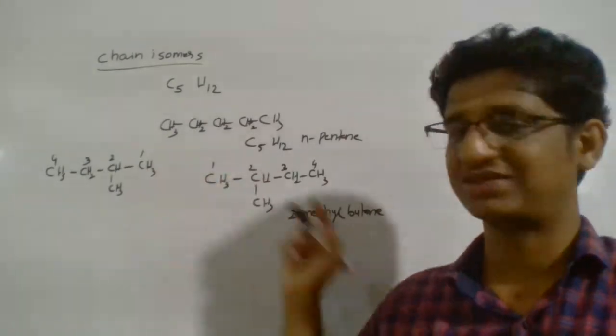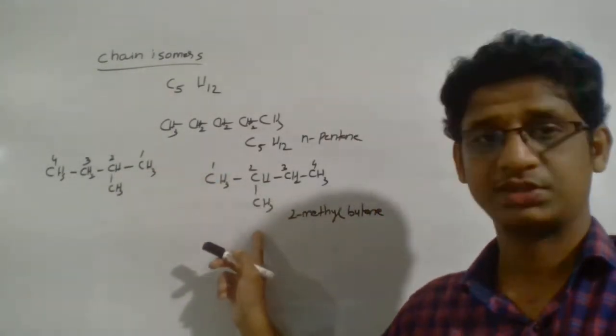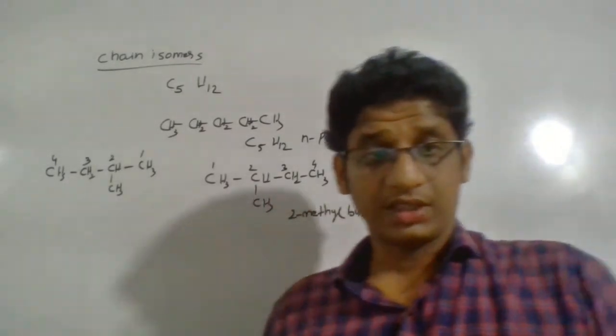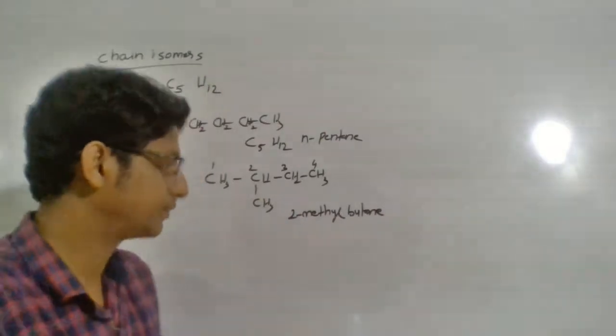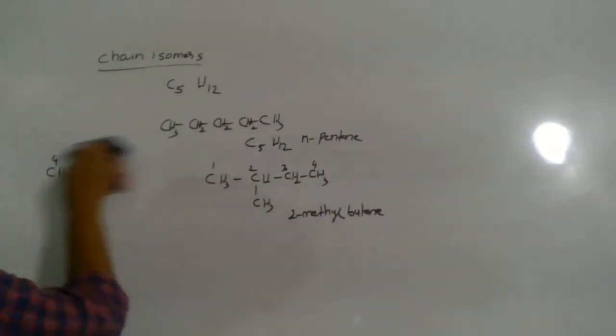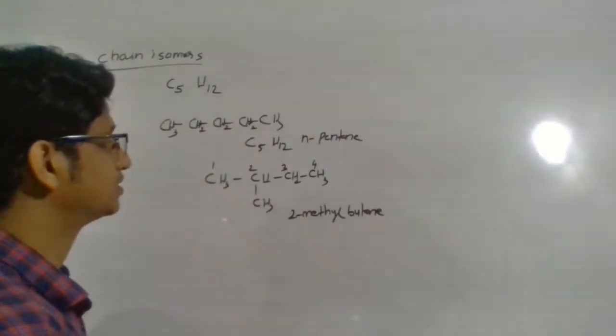So you can select either one. You can draw it like this or this. Basically they are the same compound. So understand that. Just remember the rules that we studied before. So let us come back to this. This is another chain isomer.